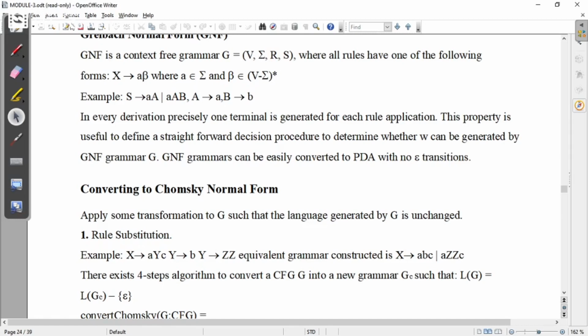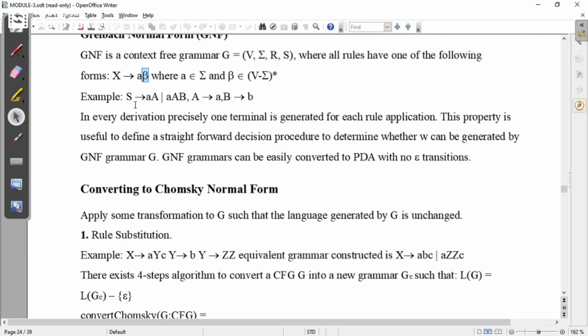That is, the rule is of the form X gives A beta, where A belongs to the alphabet, that means A has to be a terminal, and beta has to be a string of non-terminals. That's why it is (V minus Σ) star. So beta can be empty also, or it can be a combination of non-terminals.